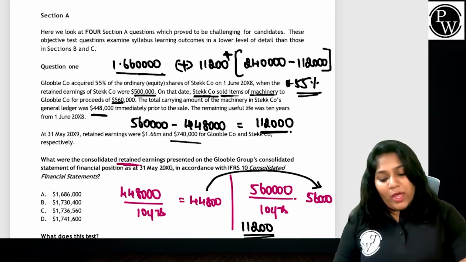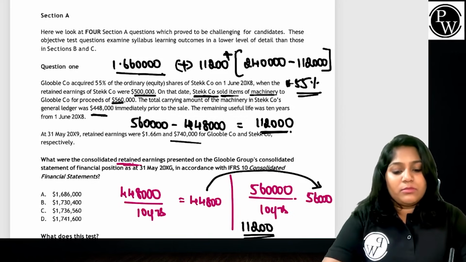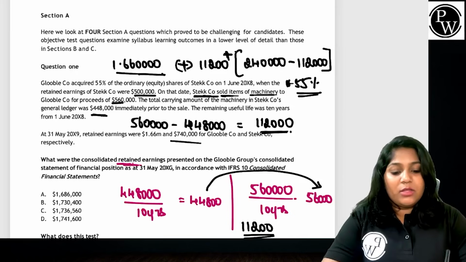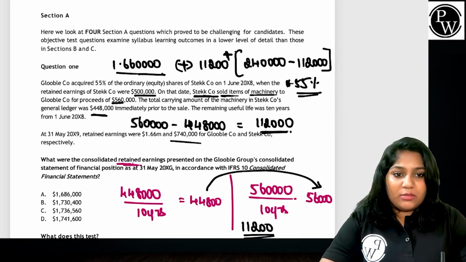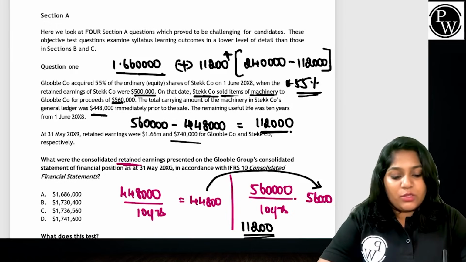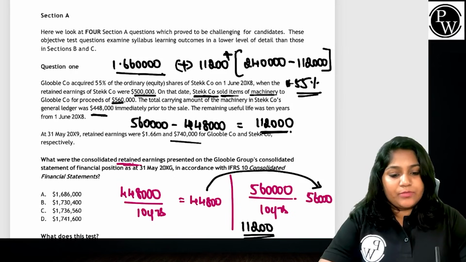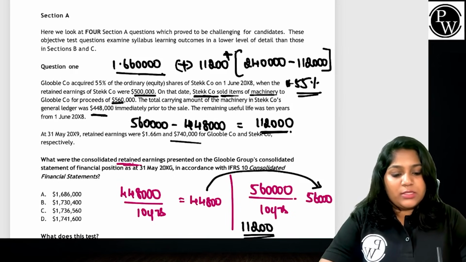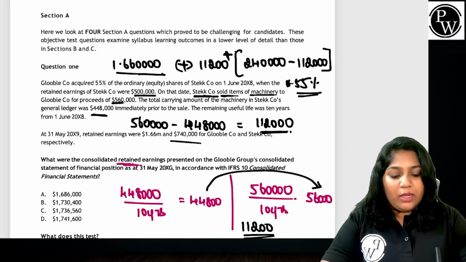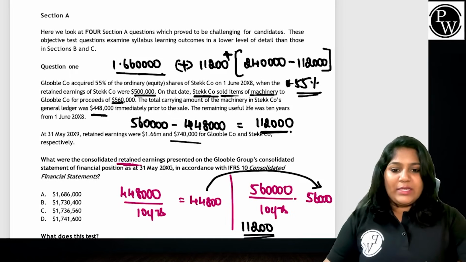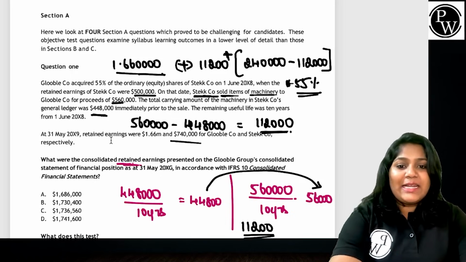So I will add 1,660,000 plus I will also take 11,200, right? And then we also take plus $240,000 minus $112,000, and in that I will give 55% share. I add all of them and I say my group retained earnings will be of how much? Group retained earnings will be 1,741,600. So this is what the question is testing.